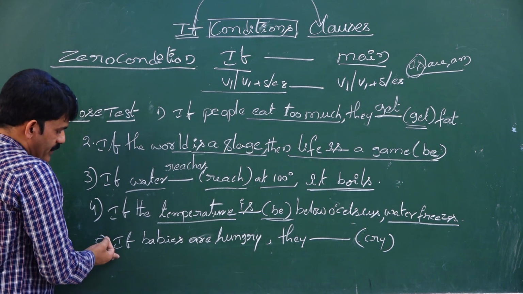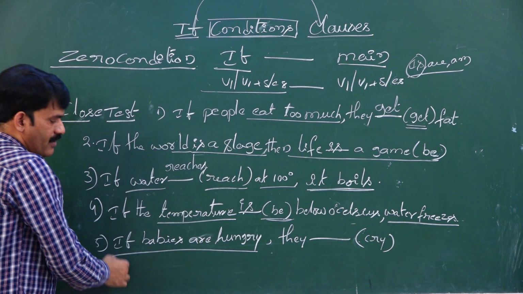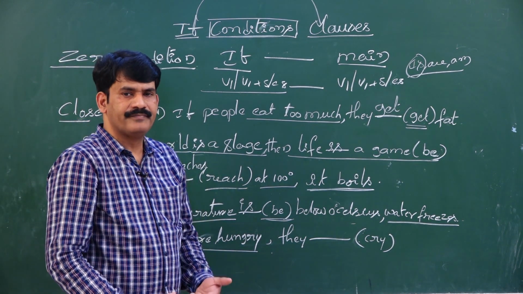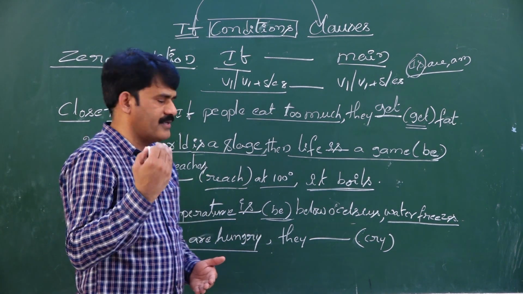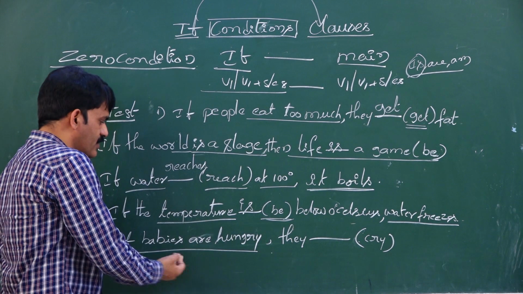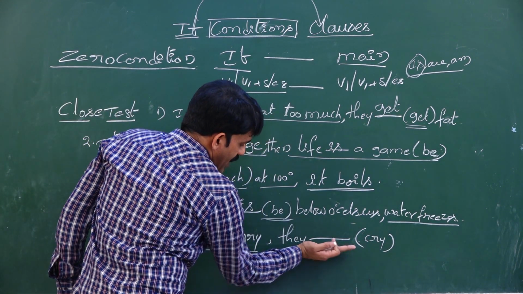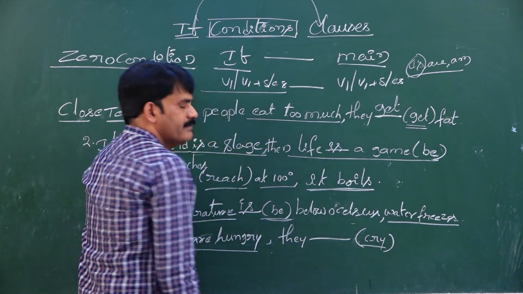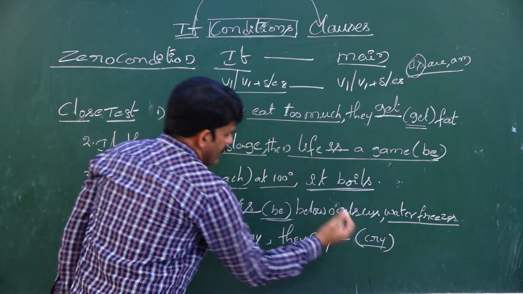Next sentence. If babies are hungry, what do they do in general? They cry. It is a universal fact. When it is a universal fact, you have to use only the first form of the verb in the main clause. What is the first form of the verb cry? Cry only. So you have to write only cry.